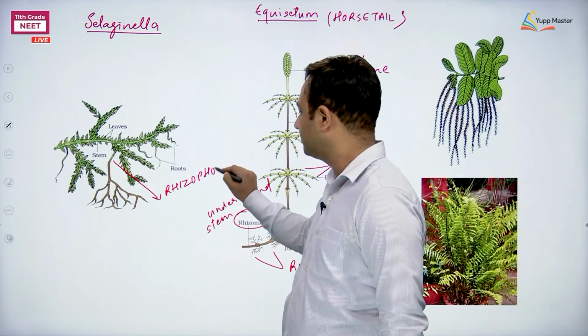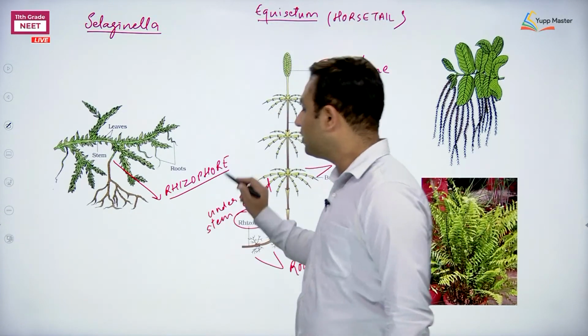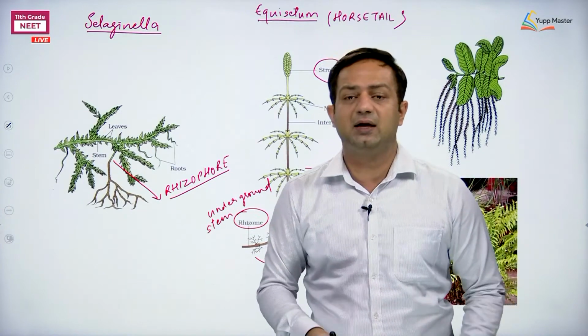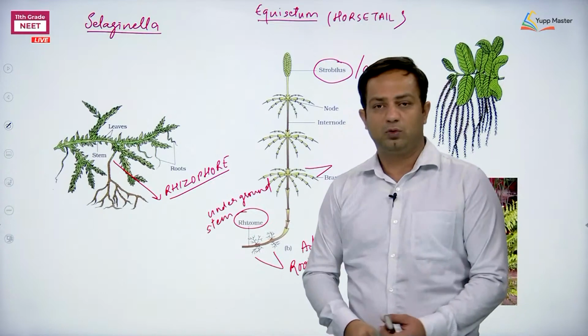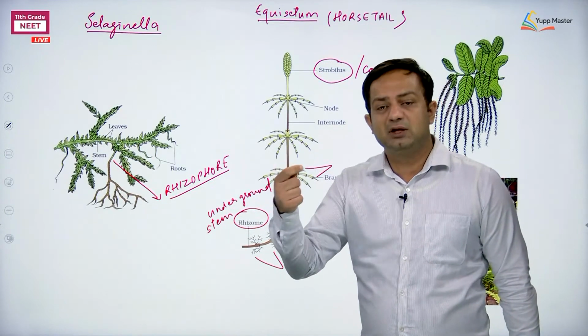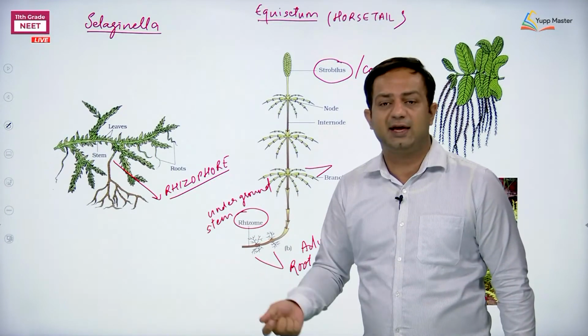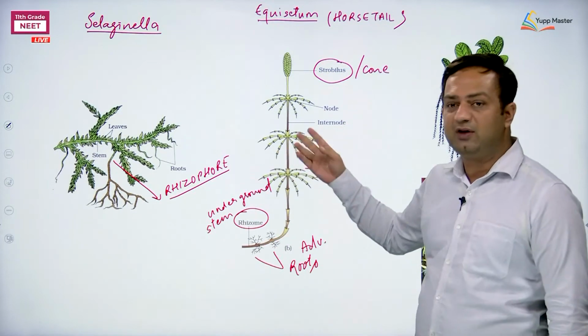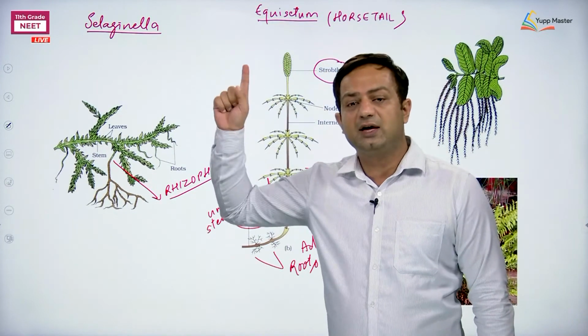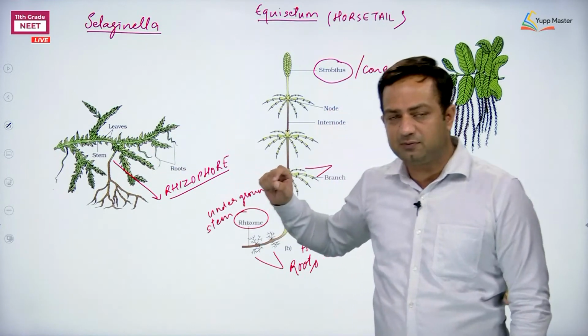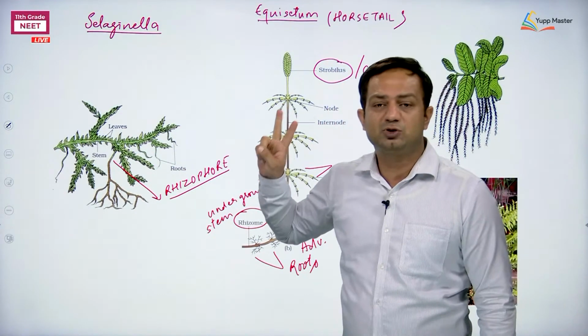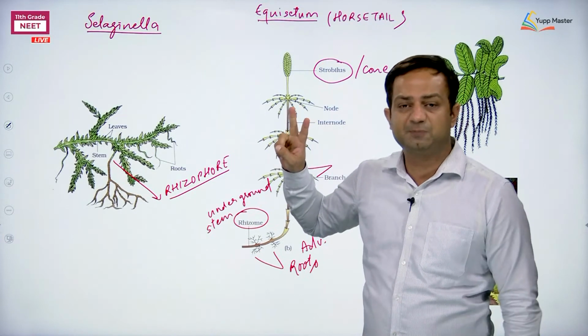rhizophore. Students, in the previous class I made you recall the terms starting with rhizo, meaning something representing root or root-like. Rhizo was rhizobium, in the root nodules of leguminous plants. The second was Rhizophora, the mangrove plant having respiratory roots.